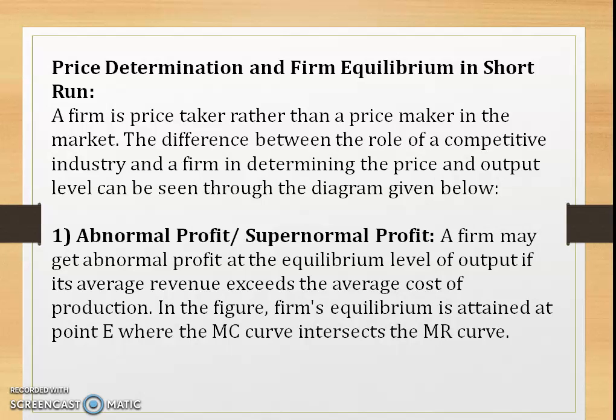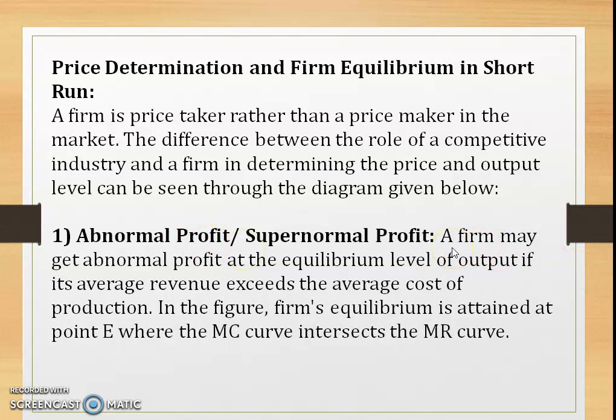The first is abnormal profit or supernormal profit. The second one is normal profit. And the third one is minimal loss or loss of a firm. Let's see one by one in detail. Let's see the abnormal or supernormal profit first.